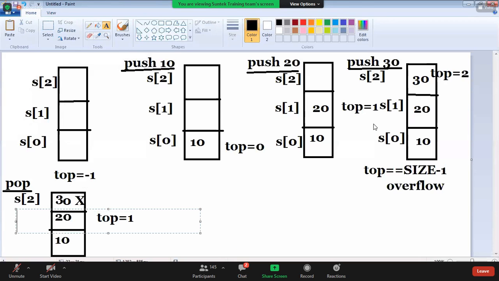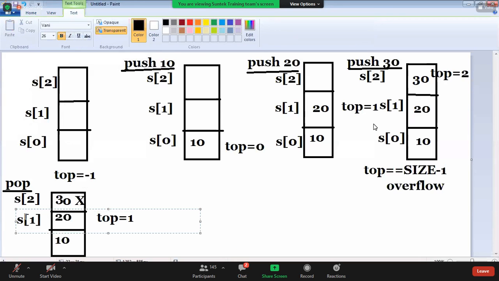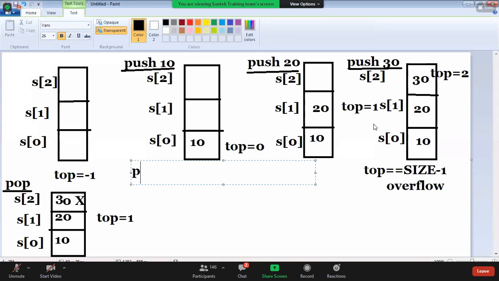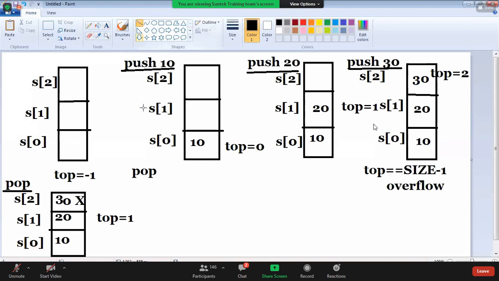Now this is what? S of 2, S of 1, S of 0. This is S of 0 and S of 1 and S of 2. This element can be deleted, top value. Now again, if we try to apply pop operation, when you try to do pop operation, now which element can be deleted? Now S of top. What is S of top, guys? S of 1. S of 1 can be deleted.